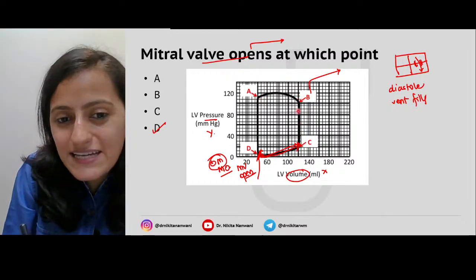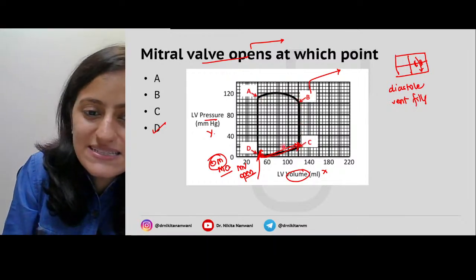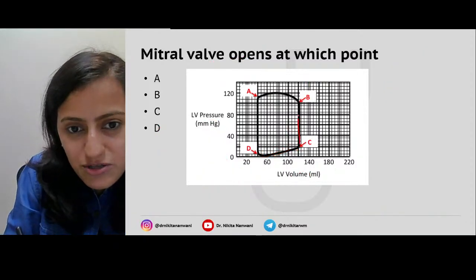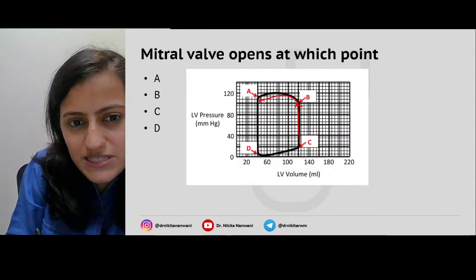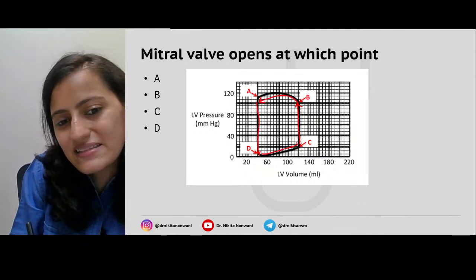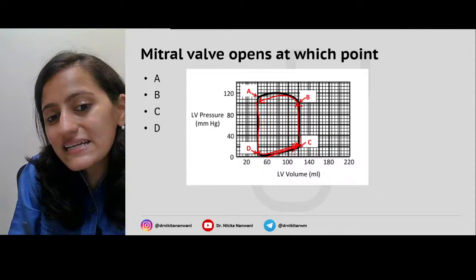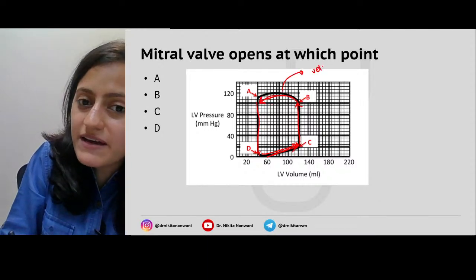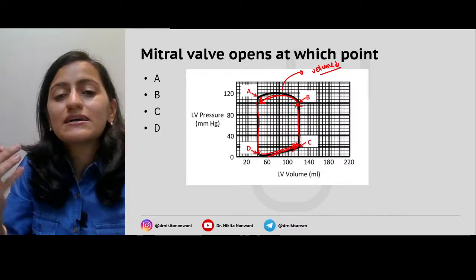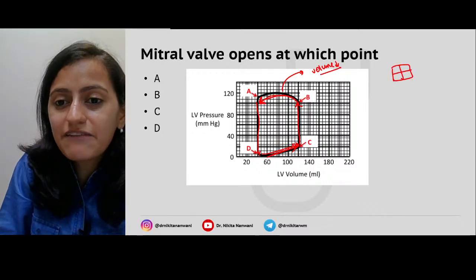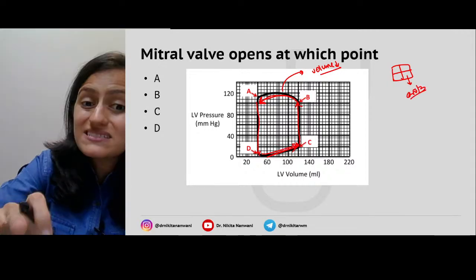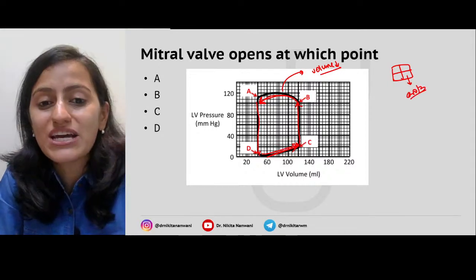It's not point A to B, the curve is going in this direction. Okay, so if I put the directions here, the curve is going from this direction to this direction and this direction. The volume is increasing here. It is not point A to B, it is point B to A where the volume is decreasing. When the volume decreases in the left ventricle, when it is giving blood to the aorta, that means the systole, the ejection phase.